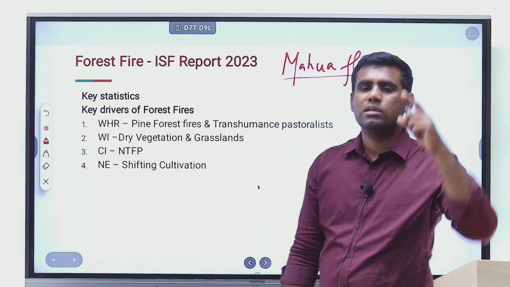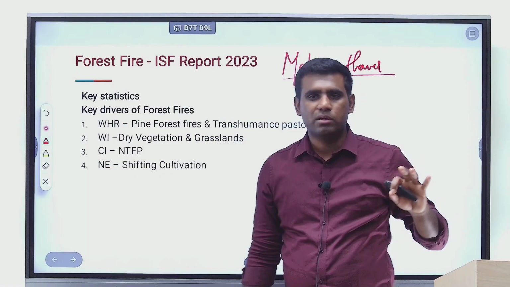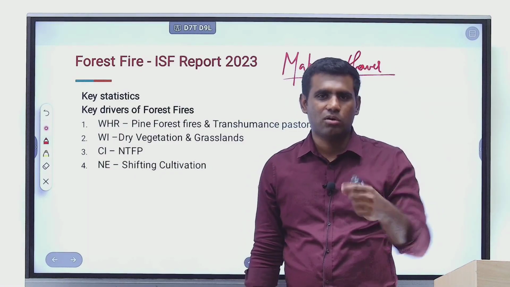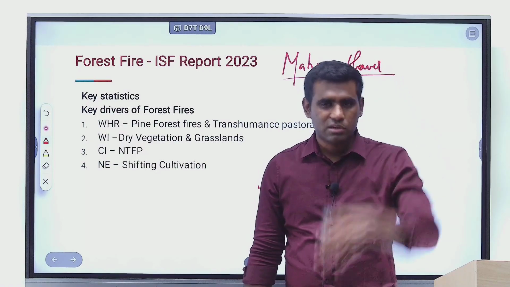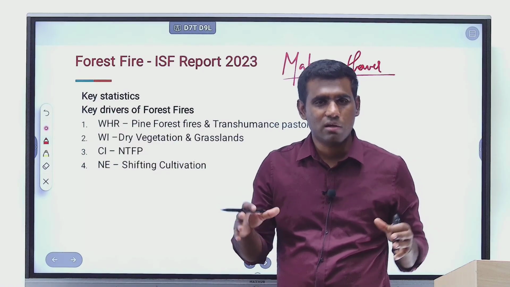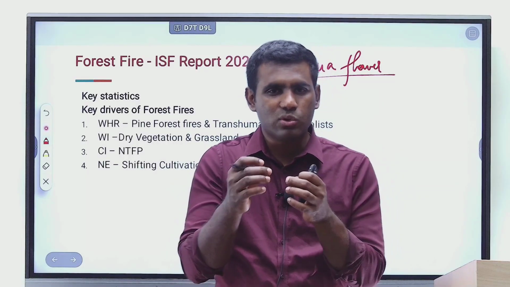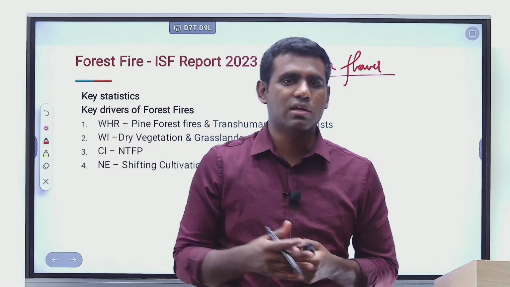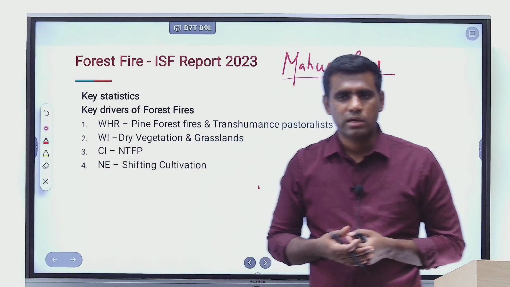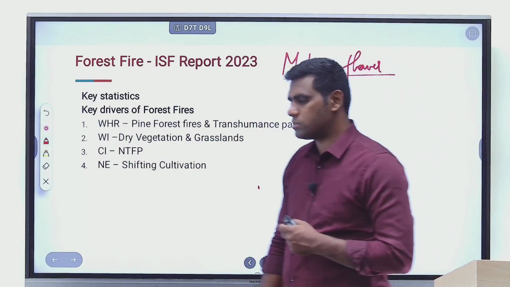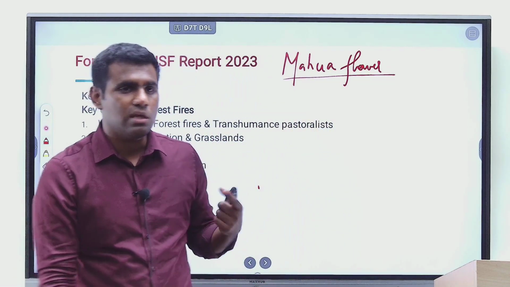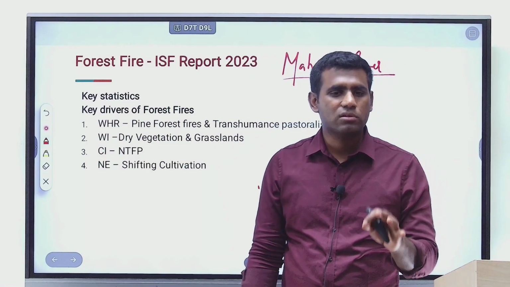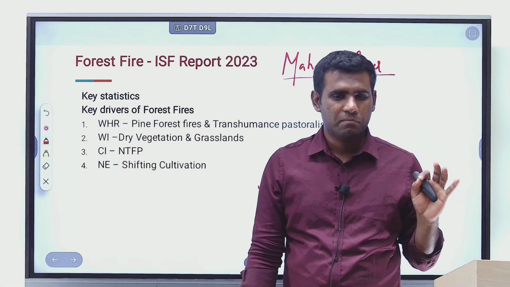When it comes to the Western Himalayan region, the main culprit there is during the summer season, pine trees shed a lot. They shed their leaves, and the leaves after falling down become very, very dry. When they become extremely dry, it's so easy that even when the leaves rub against each other, they tend to catch fire easily, right? So in the pine forests of the Western Himalayan region, the shedding and drying of the leaves is a real reason for forest fires in those parts, right?